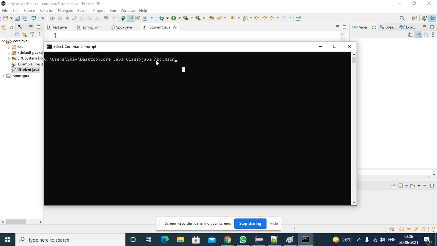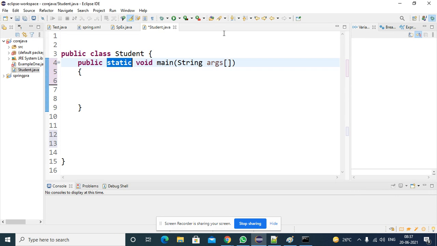The JVM has to access the main method without creating an object. That's why you must define the method as a static method. You are giving the permission so that without creating the object, the main method can be called. That's the purpose of defining the method as static. So you have to explain all these points: why public, why static, why void, why main only, since it will call the main method only, and why the string type array. All these things you need to explain.